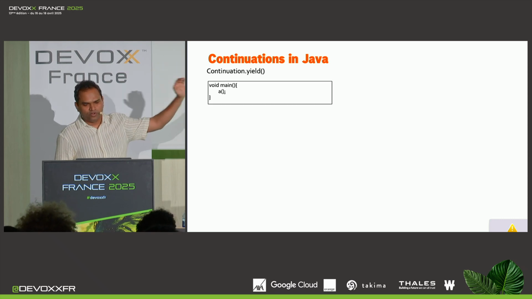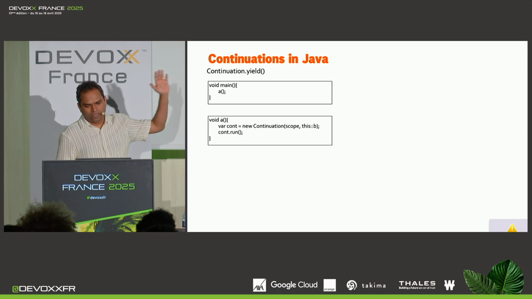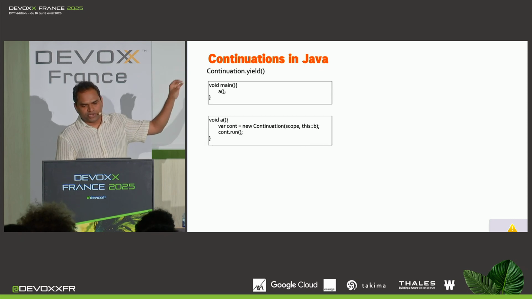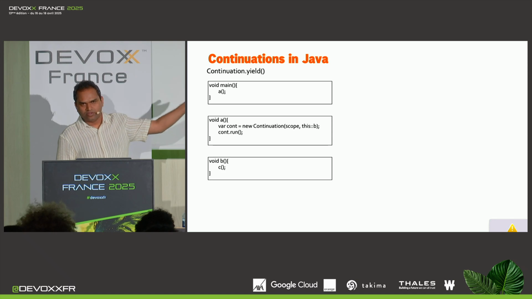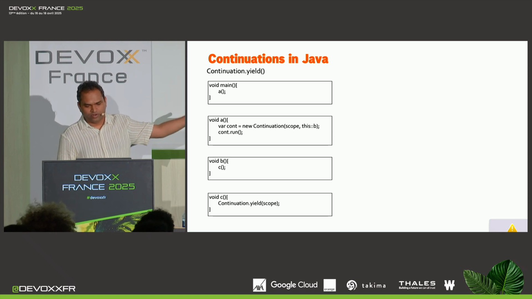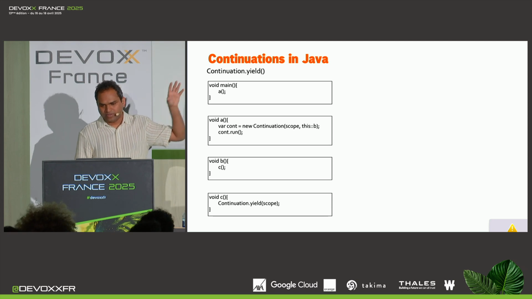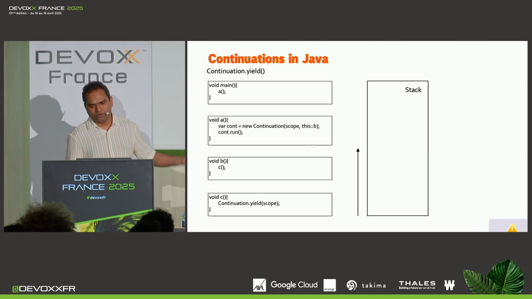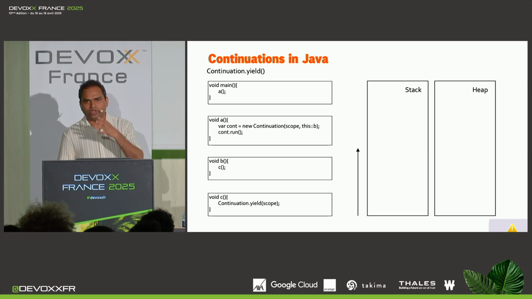You have a main method, which calls a method A. A actually creates a continuation object, which runs B, and then it runs the continuation. B is calling C. C is just calling continuation.yield. So that's where the continuation should pause. So let's look at stack memory, which is getting filled from bottom to top, and heap memory, so that we understand how that pausing happens.